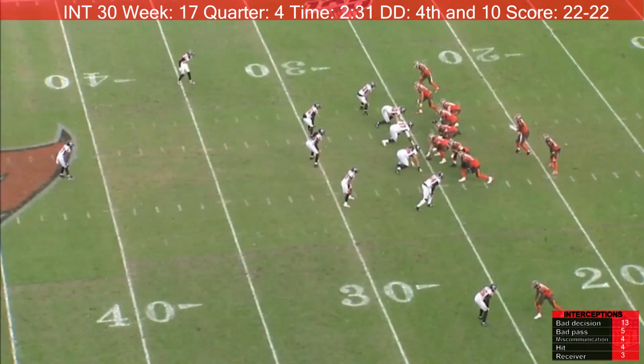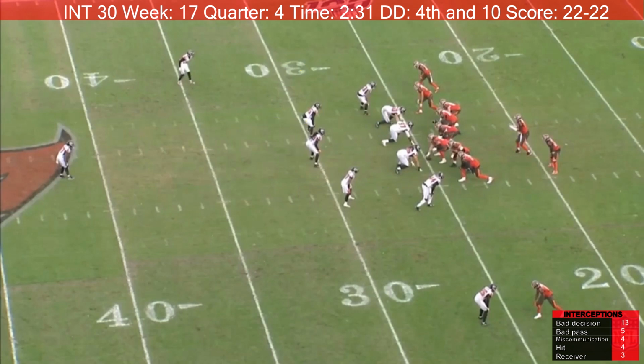Falcons at Buccaneers, week 17. This is in overtime, first play of overtime. It's 1st and 10. Tampa Bay's on their 25. Jameis Winston throws a pick six here, ending the game, giving the victory to the Atlanta Falcons. On this play, Cameron Brate comes out and sits approximately right here. The defender backs up, sees that Jameis Winston is going to throw it, undercuts it, and then runs it in for the touchdown. This is a horrible play, horrible decision by Jameis Winston.